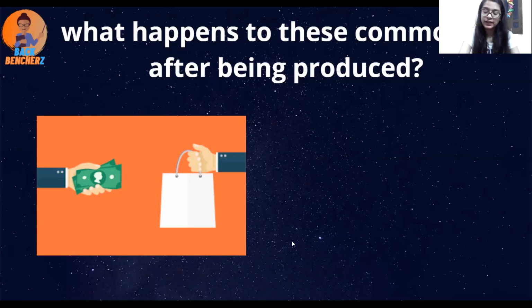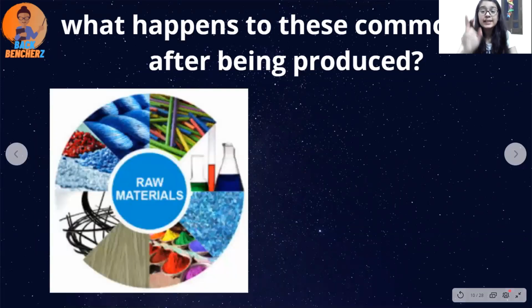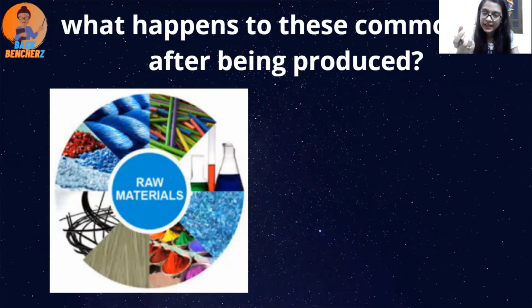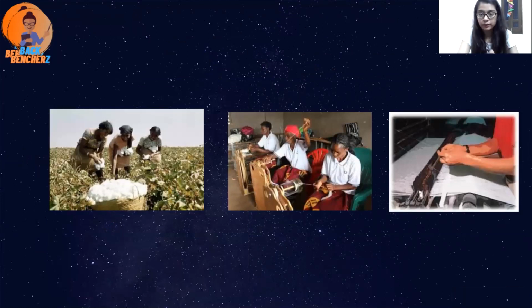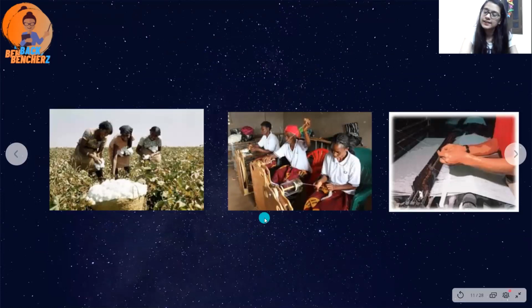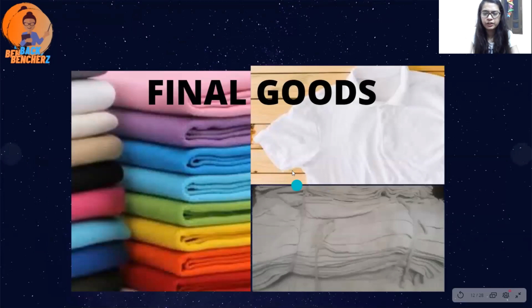Now there is another point about sale: raw materials also exist. What is the scenario of raw material? Raw material is also going to be sold, and it is sold when it can become a final good. Let's take an example. A farmer is producing cotton. They produce cotton and then spin it, it becomes cloth, and the final good will look like this shirt. You can take printed curtains, a dhoti, anything made of cotton, so that is a final good.